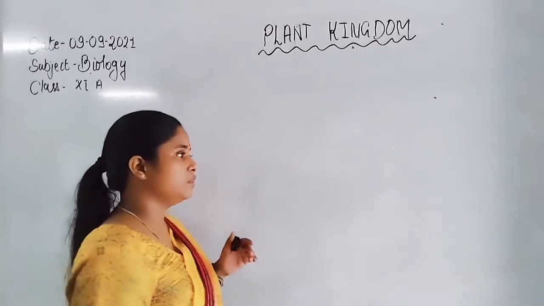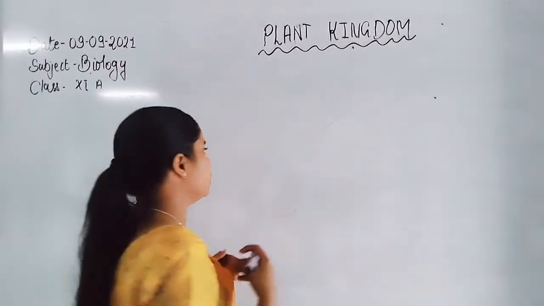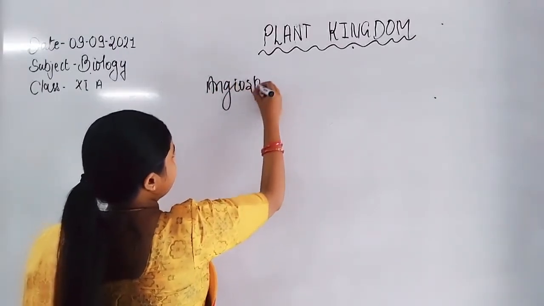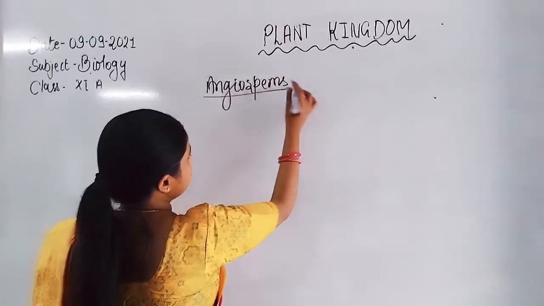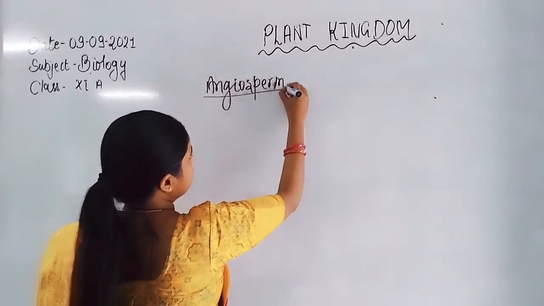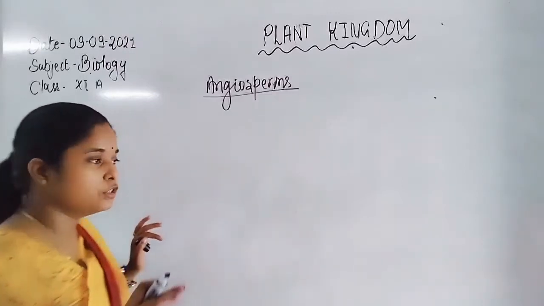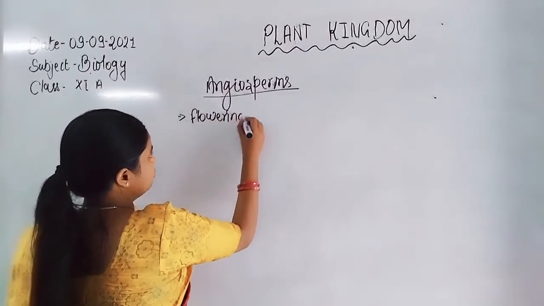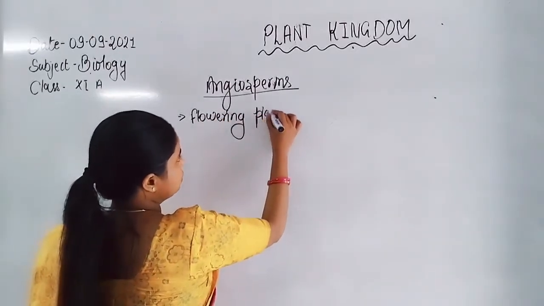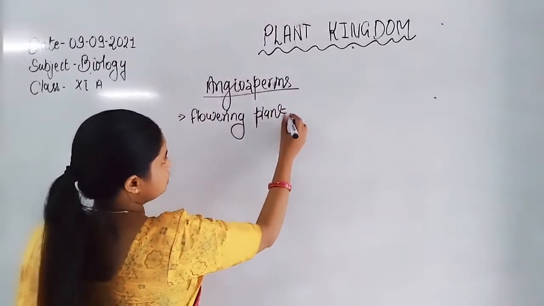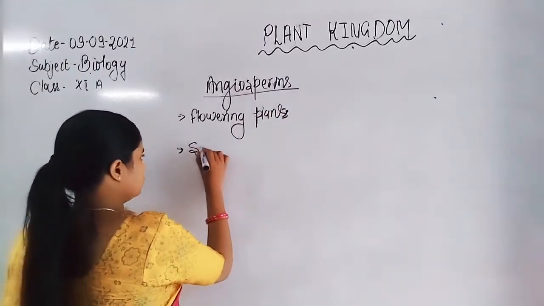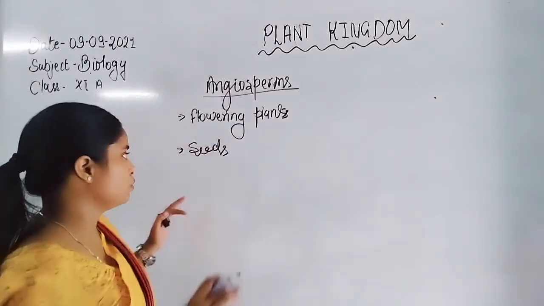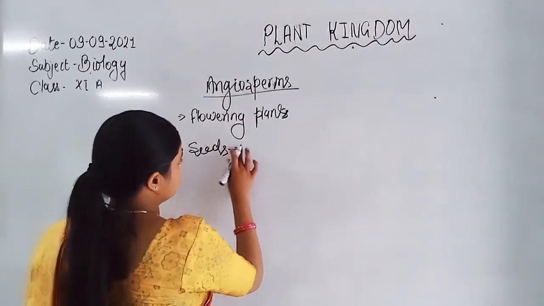After the gymnosperms, the angiosperms. Some top points of the angiosperms are important. Angiosperms are flowering plants. Seeds are present, but in gymnosperms the seeds are without a coat, whereas here the seeds have a seed coat.